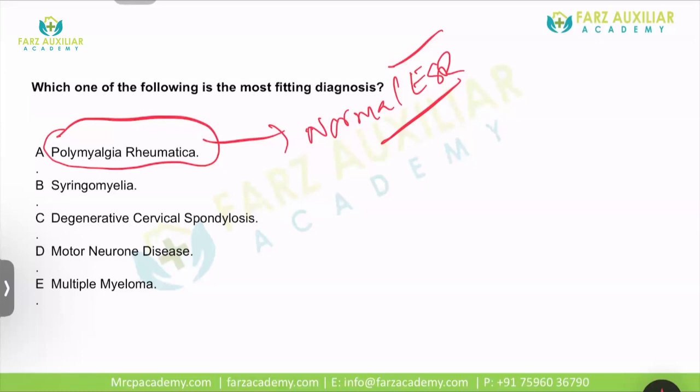Syringomyelia is basically a condition where a syrinx or cyst is formed in the upper portion of the spinal cord where it is connecting with the brain. So it will not have symptoms like this. Degenerative cervical spondylosis, almost the answer, cervical myelopathy. MND doesn't look like a picture of MND, although fasciculations they have given, but sensory symptoms will not be there. Multiple myeloma with the normal ESR, with the normal calcium, and with the normal protein levels, the multiple myeloma diagnosis also does not fit.